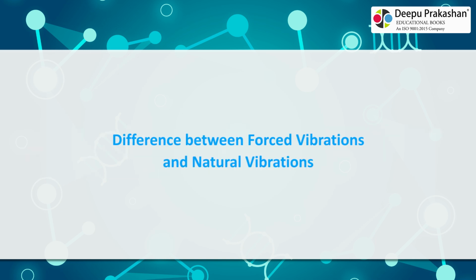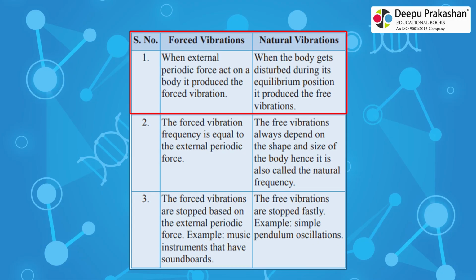Difference between forced vibrations and natural vibrations. Forced vibrations. Natural vibrations. 1. When external periodic force acts on a body, it produces the forced vibration. When the body gets disturbed from its equilibrium position, it produces the free vibrations. 2. The forced vibration frequency is equal to that of the external periodic force. The free vibrations always depend on the shape and size of the body, hence it is also called the natural frequency.